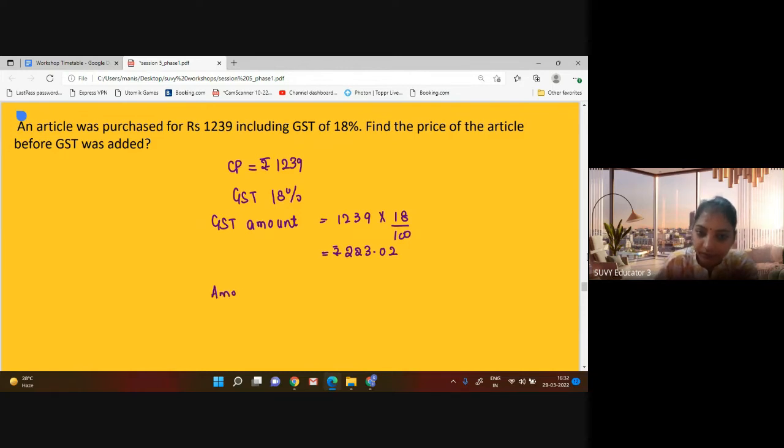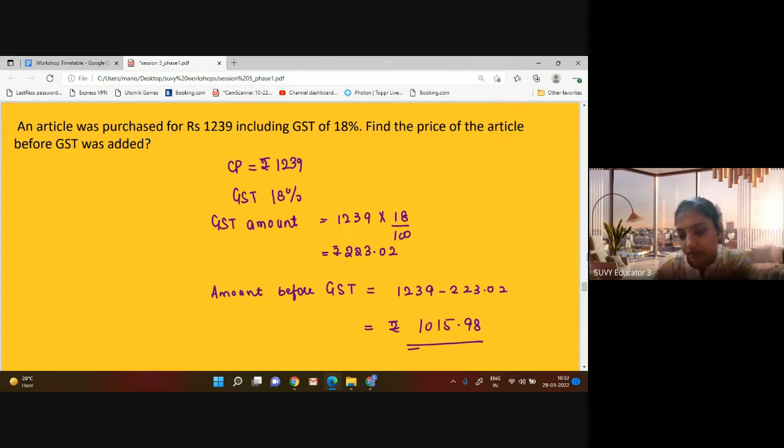So the amount before GST is 1239 minus 223.02. So it means 1239 minus 223.02 will give us rupees 1015.98. This will be the answer to this question. Any query, any doubt, any confusion till there? Great. So this we worked upon.